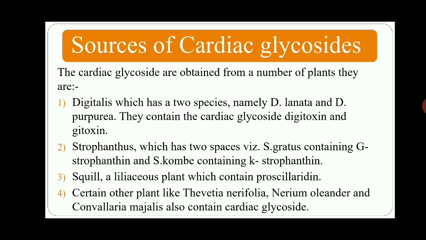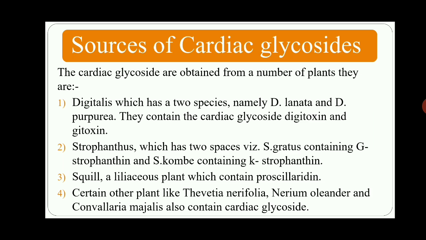These chemicals, digitoxin and gitoxin, are present in the digitalis species, namely D. lanata and D. purpurea. The second source of cardiac glycosides is Strophanthus. It is also a plant and has 2 species, S. gratus, which contains G-strophanthin, and S. kombe, which contains K-strophanthin. These are the second source of cardiac glycosides.